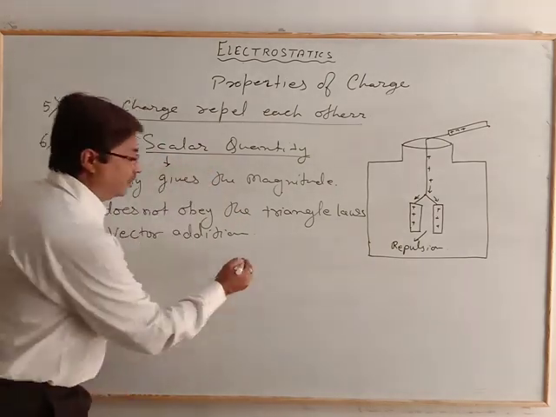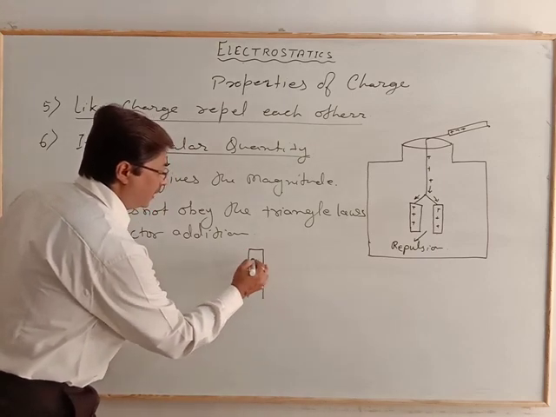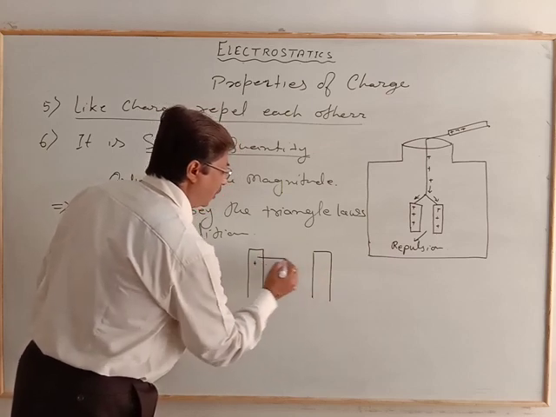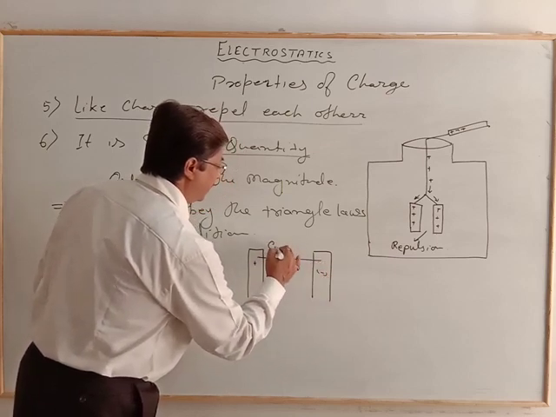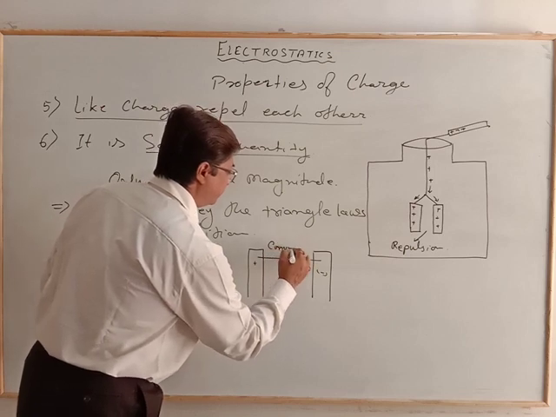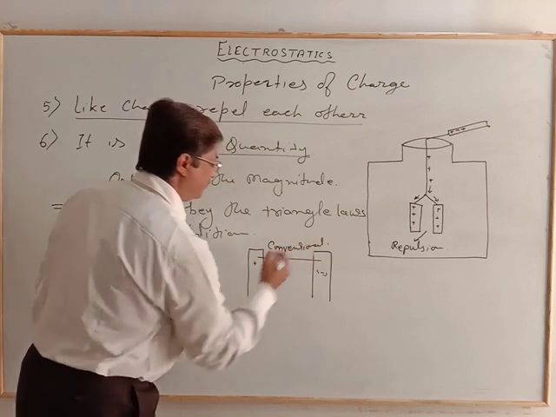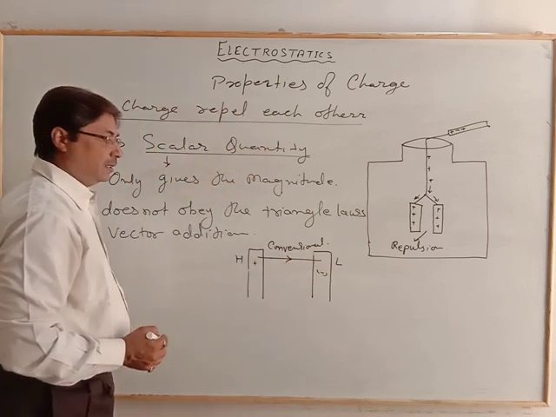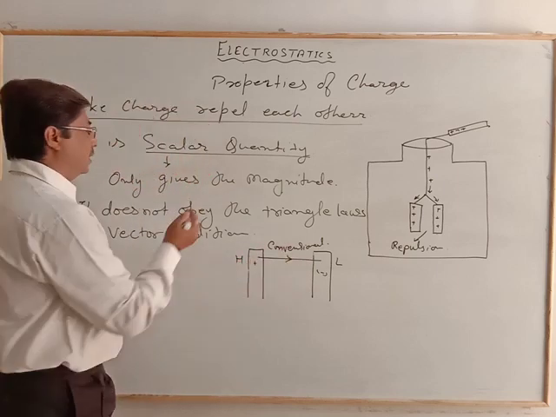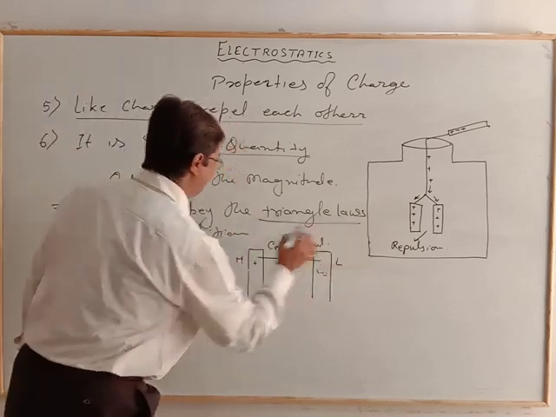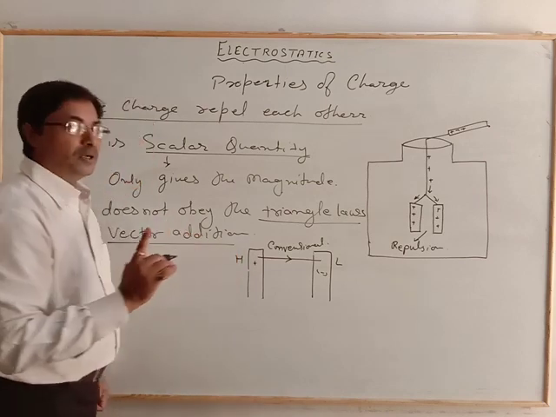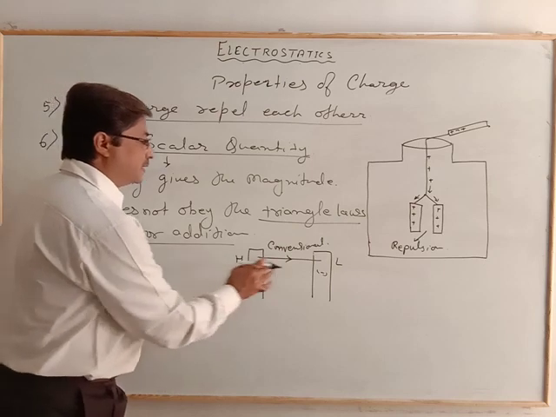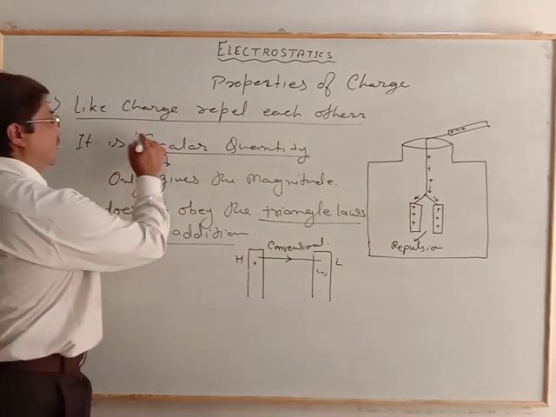Though it has a direction, as I told, if we consider the flow of charge from positive to negative, that is the conventional, from high to low, that means it shows the direction. But that does not obey the triangle law of vector addition, which needs commutative, associative and distributive laws. So this particular quantity is a scalar quantity.